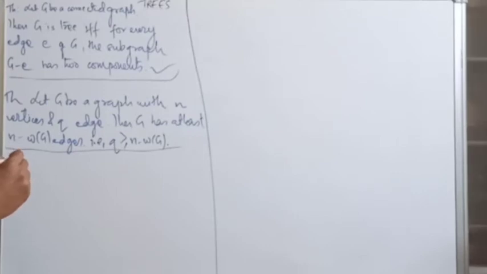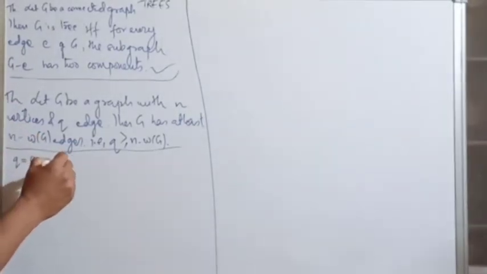Okay, let us prove it through induction. We start from Q equals 0. Q equals 0 means there is no edge in this whole graph. That means all the n vertices are disconnected, with no edge in between them. So the number of components is n.